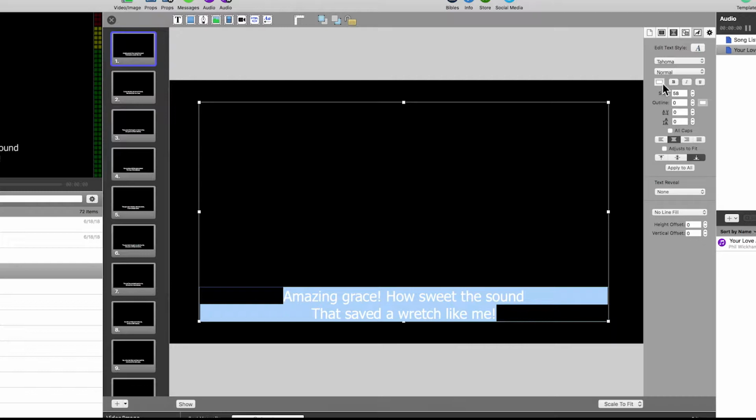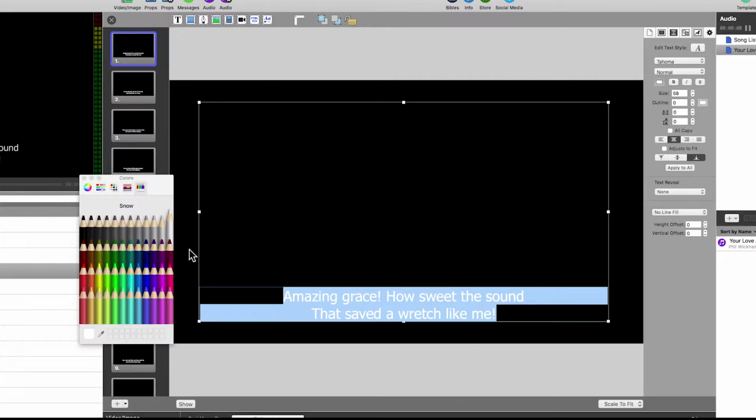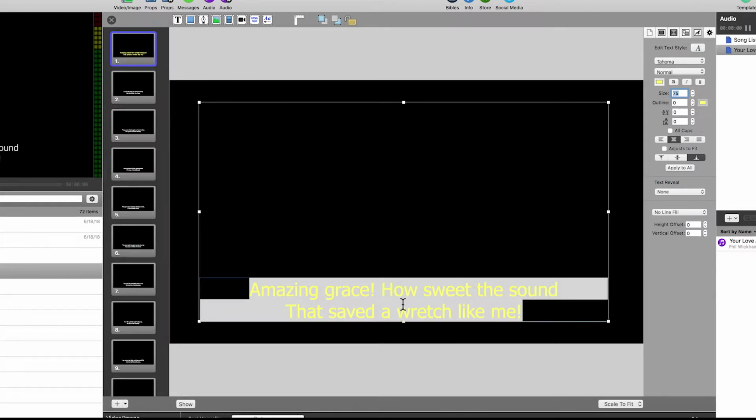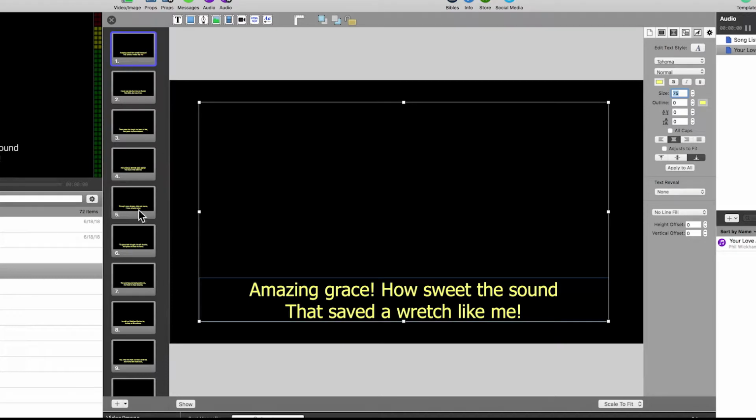What if I wanted to change the font color or the font size? Well, I can navigate over here to this little box over here, click on that, and let's select yellow. I'll close that out. Let's change the font size. Just to make it large, we'll go with 75, enter. You can see that it increased the size here. And then I'll navigate over here to apply all. And that updated all the other slides.